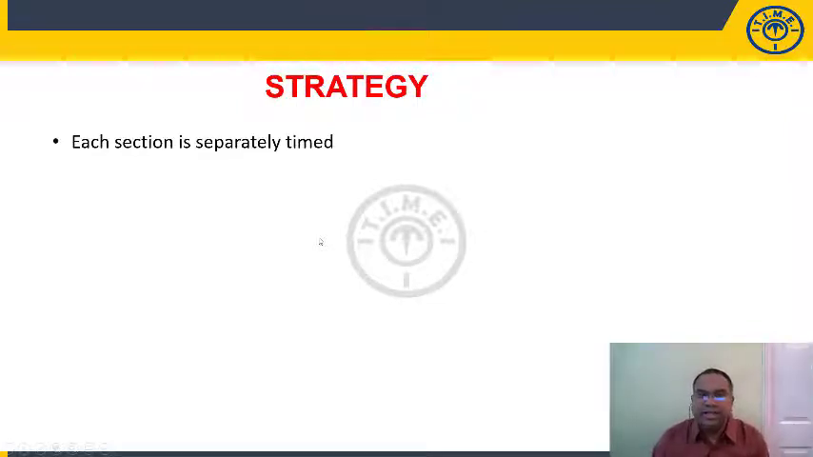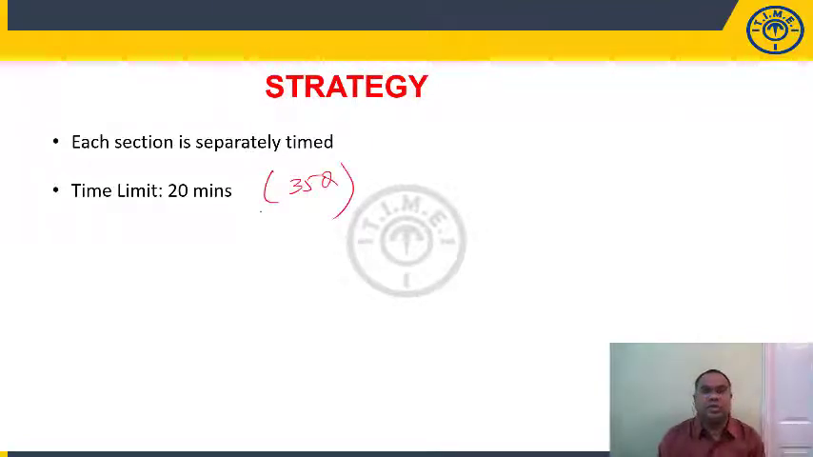In IBPS PO, each section is separately timed: reasoning separately, quant separately, and English separately. For quantitative aptitude, you have a total of 20 minutes and 35 questions. When you look at this particular paper, AIMT 200-2005, the following is the breakup of the 35 questions.